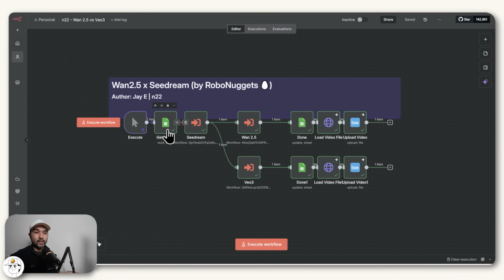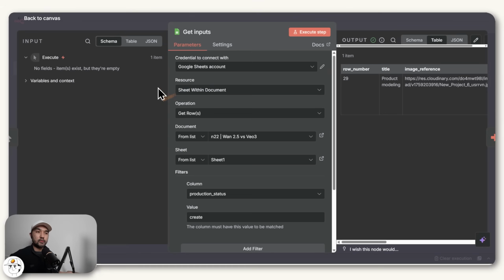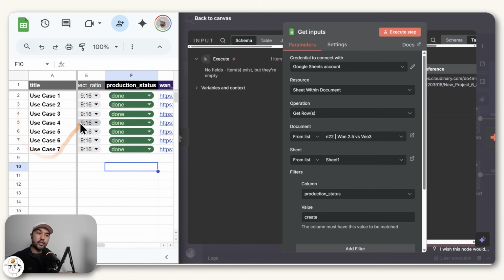And if we start with the input section, we just do a simple Google Sheet node in here, where if I open that, you'll see n8n's common design of working here, where here at the left region, you see all of the data that is coming from previous nodes. And then here at the middle is your configuration section for the node that you are setting up. And here at the right shows the output of that node that is then passed along to the succeeding nodes. And for this Google Sheet node, you can see that it is connected to this document, which was the Google Sheet that we were viewing earlier.